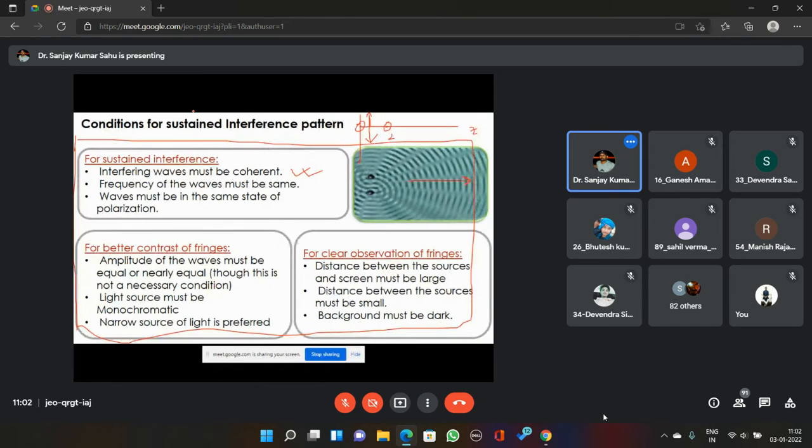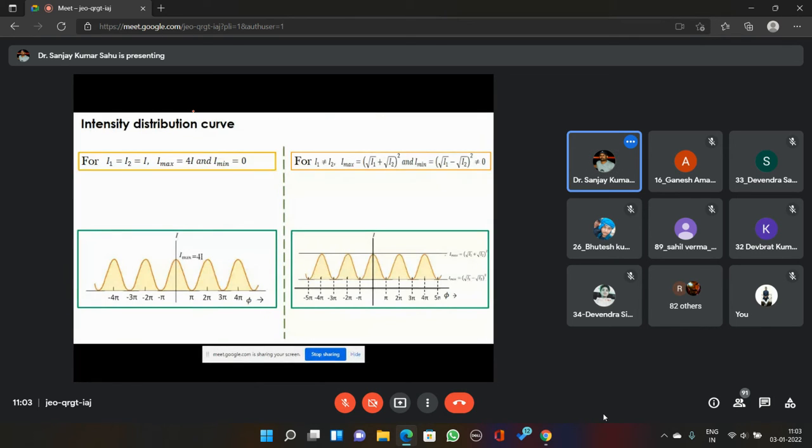Now these are the two intensity distribution curves for the case where the intensities of the individual waves are the same and the case where the intensities of the individual waves are not the same. As you can see, when the intensities of the individual waves are the same, the minimum intensity is zero. This is the intensity plot, this is the zero value, and this is the maximum value, and the maximum intensity will be equal to 4I.